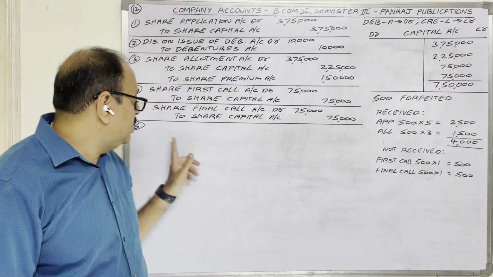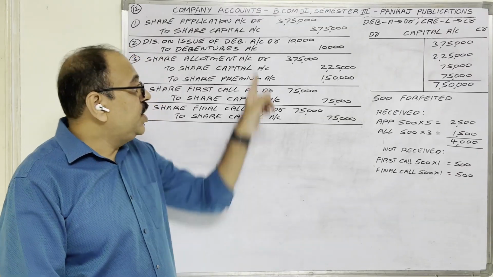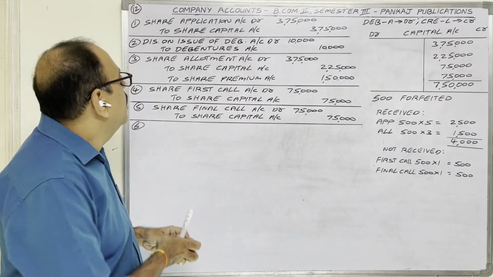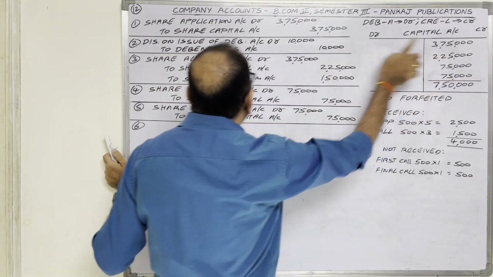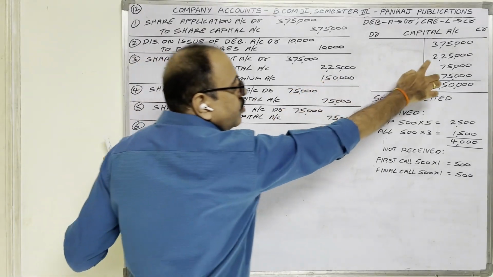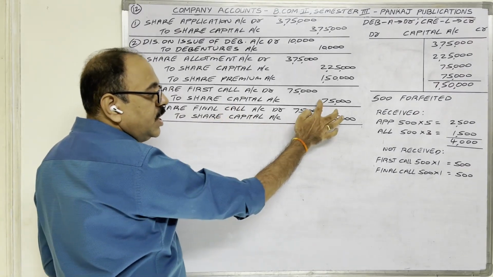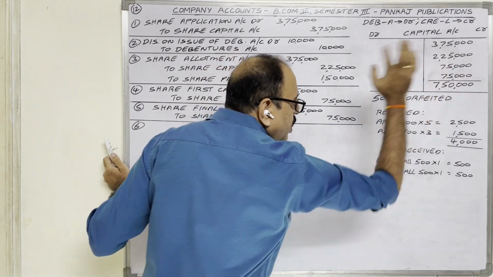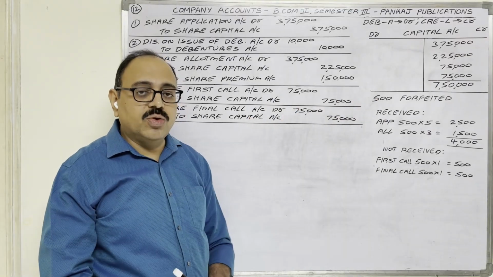Sixth entry, the last entry, is for forfeiture of 500 shares. When you observe the previous entries, share capital we have created here. See, first entry, share capital is created with 3,75,000. Third entry, share capital is created with 2,25,000. Fourth entry, fifth entry, share capital accounts are created with 75,000 rupees. So total 7,50,000. In share capital account, there is a credit balance of 7,50,000.